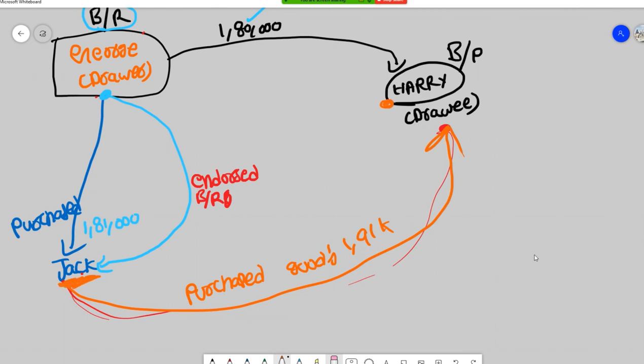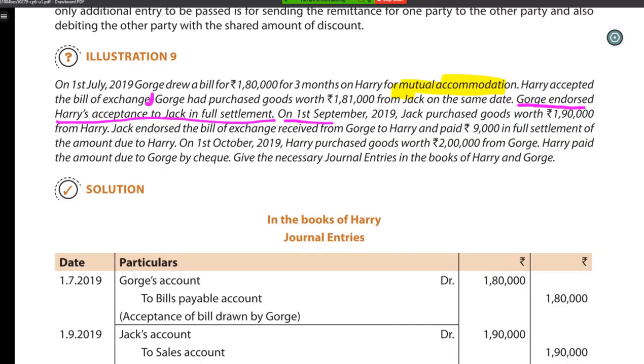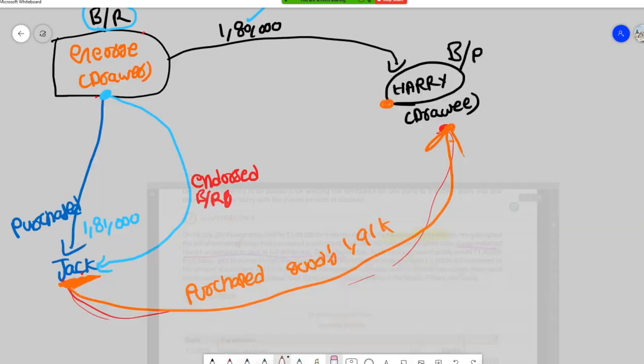Now Jack also has to pay 1,91,000 to Harry. Then one more thing. Jack endorsed the bill of exchange received from George to Harry and paid him 9,000 in full settlement of the amount due to Harry. Concentrate here.